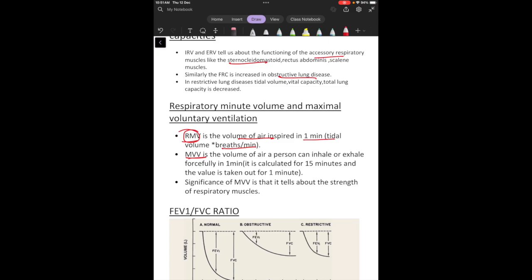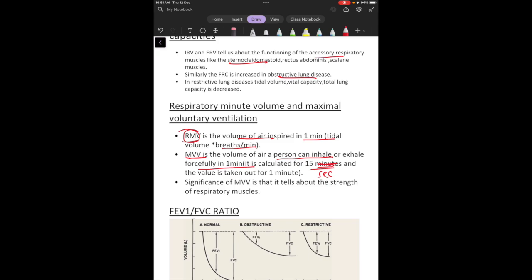Now if I talk about the MVV, or the maximal voluntary ventilation, it is the volume of air a person can inhale or exhale forcefully in 1 minute. Now you see, here a person is told to forcefully inhale and exhale, and generally it is told for 15 seconds, not minutes, 15 seconds, and then we extrapolate that value for 1 minute. We don't tell a person to do it for 1 minute, we tell him to do it for 15 seconds, and that is calculated for 1 minute only.